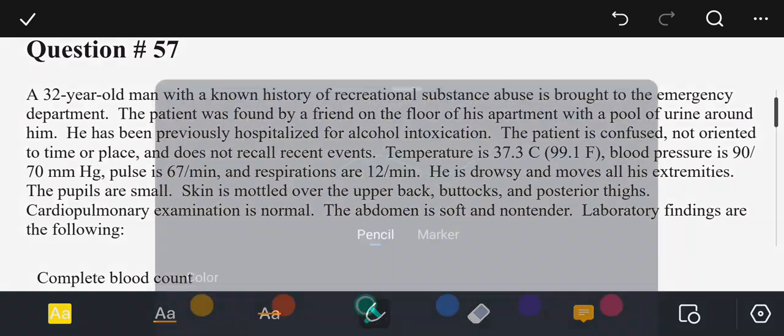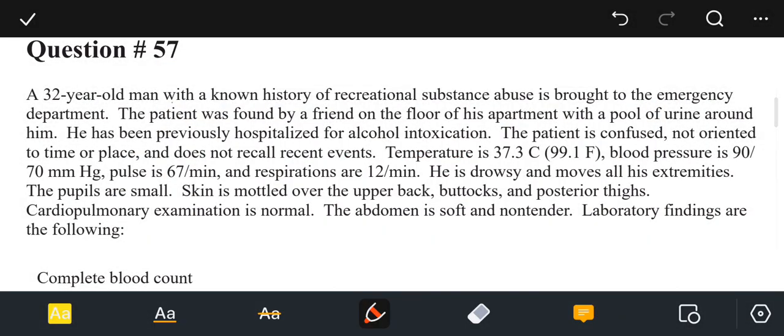In this question, they are asking about a 32 years old man with a known history of recreational substance abuse who is brought to the emergency department. The patient was found by a friend on the floor of his apartment with a pool of urine around him. He has been previously hospitalized for alcohol intoxication. The patient is confused, not oriented to time or place, and does not recall any recent events. The temperature is 37.3 degrees Celsius, that is 99.1 degrees Fahrenheit. Blood pressure is 90 by 70 millimeters of mercury, pulse is 67 per minute, and respirations are 12 per minute. He is drowsy and moves all his extremities.